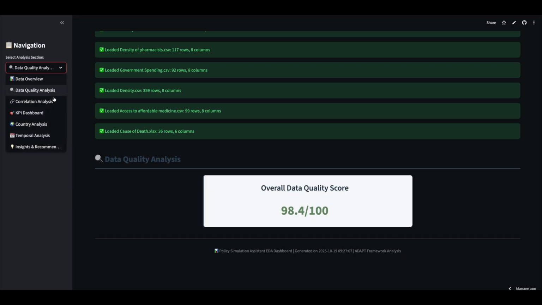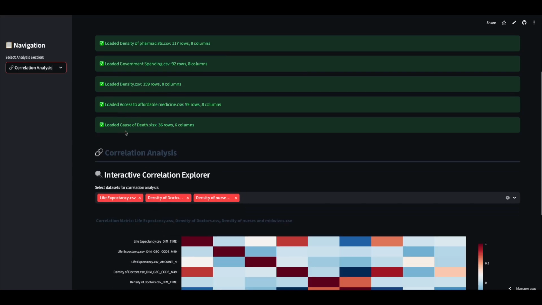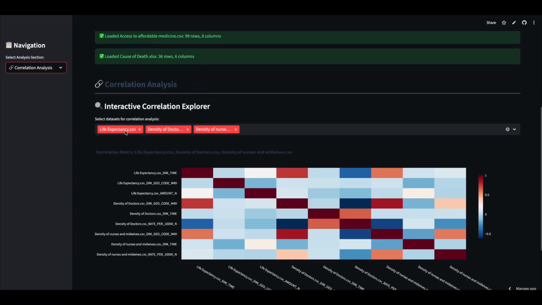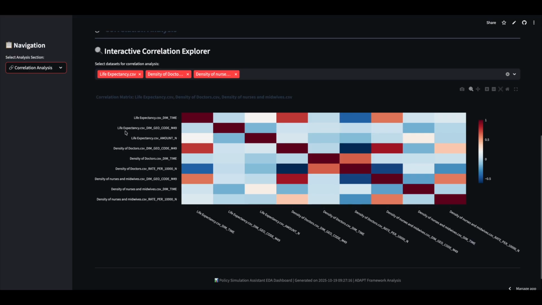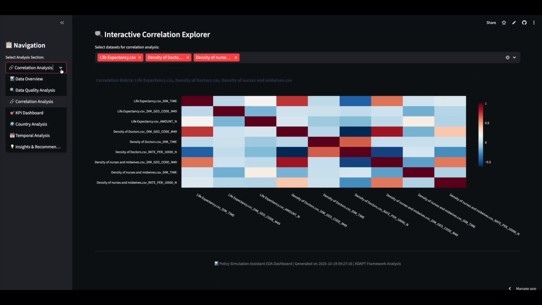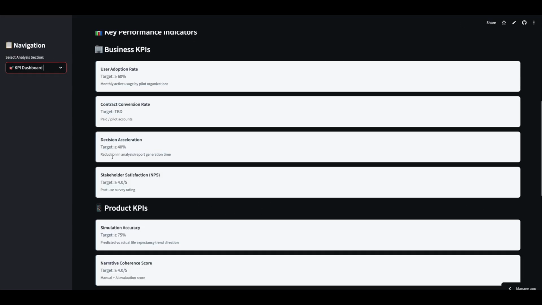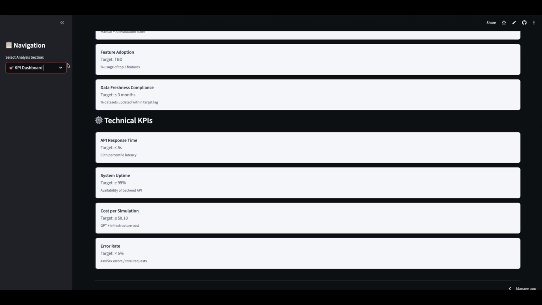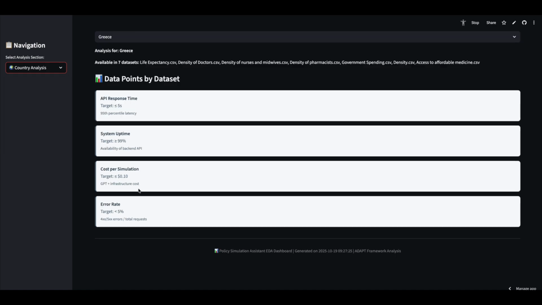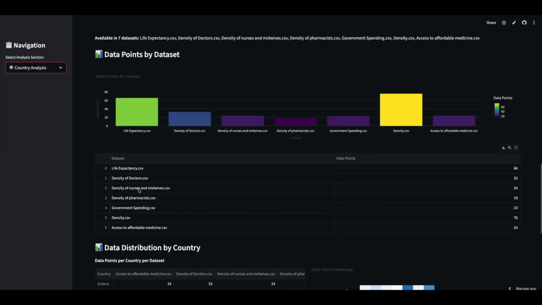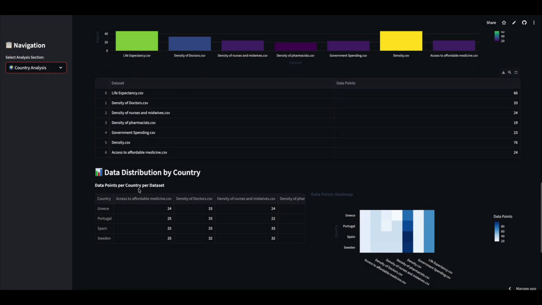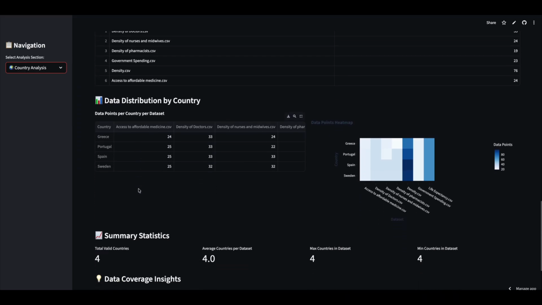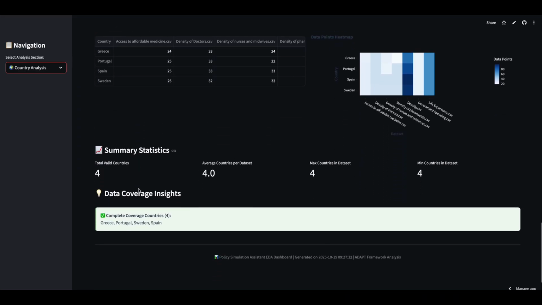Then the correlation analysis, revealing that doctor and nurse density have the strongest links with life expectancy; a KPI dashboard highlighting product and technical KPIs; and finally, country analysis, providing valuable data per country. These insights shaped our MVP, a policy simulation assistant that combines data forecasting, benchmarking, and narrative reporting.